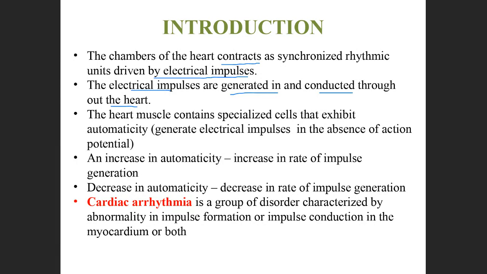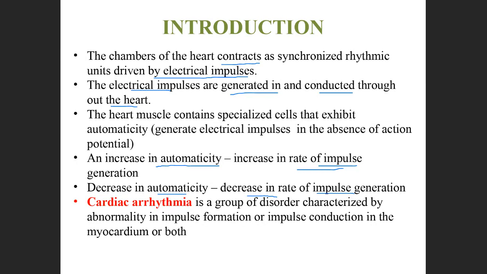If there is an increase in automaticity, it will lead to an increase in impulse generation. If these specialized cells are generating electrical impulses at a faster rate, then what will happen? The impulse generation will be fast and the heart rate will also be fast. If the automaticity is decreased, if these cells are generating the impulses at a lower rate, it will lead to a decrease in the rate of impulse generation, thereby also leading to a decrease in the heart rate.